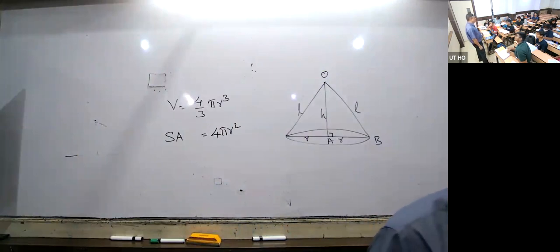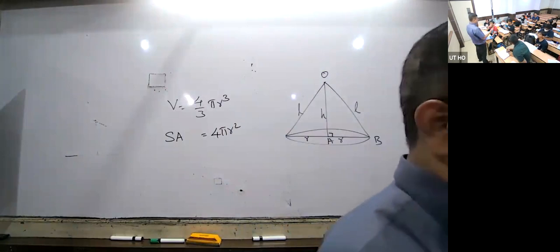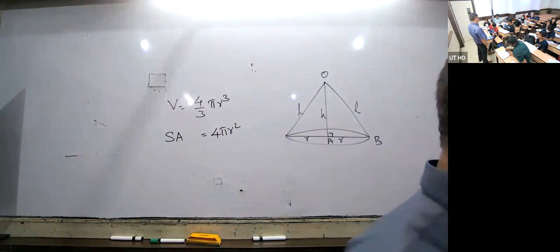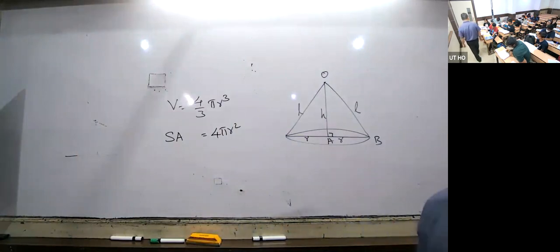Now, hollow sphere, or spherical shell. What will be the volume of the solid? External volume minus internal volume.